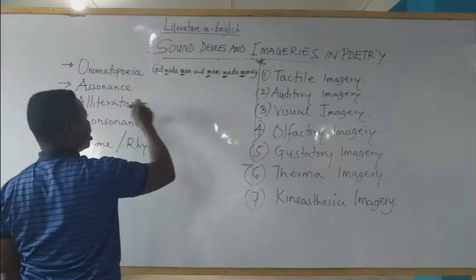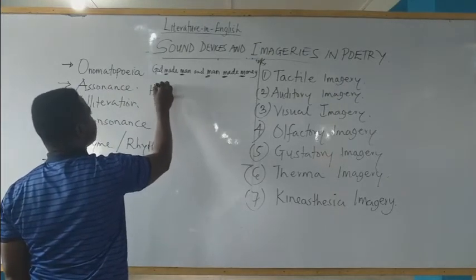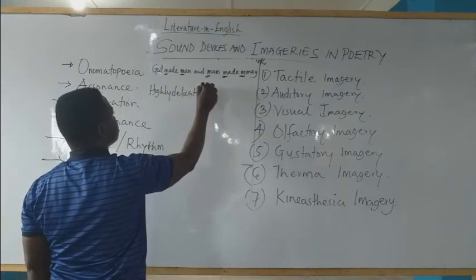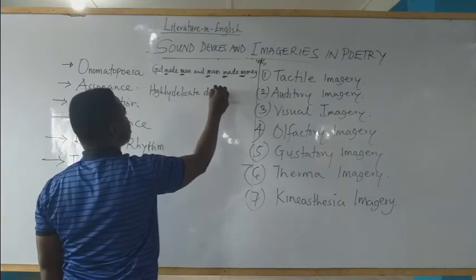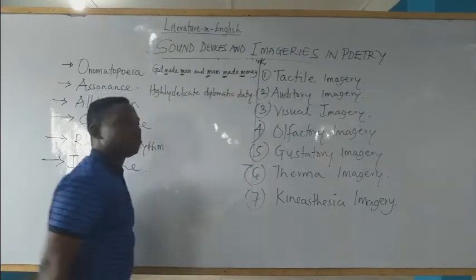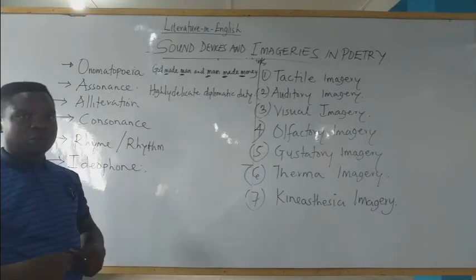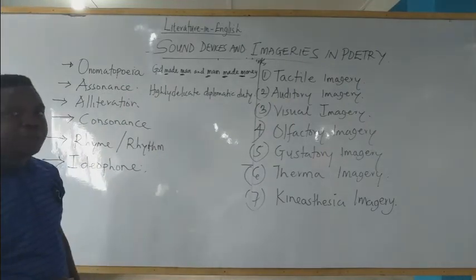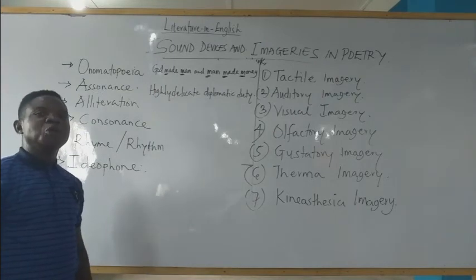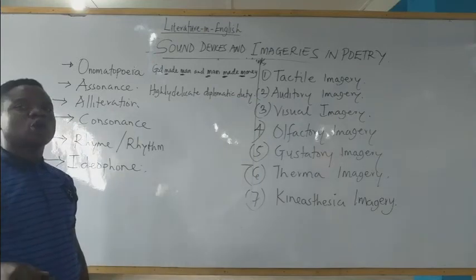Look at this as well. We have a highly delicate diplomatic duty. This is from Henry Barlow's Building a Nation. Today, I did my share in building the nation. I drove a permanent secretary to an important urgent function.